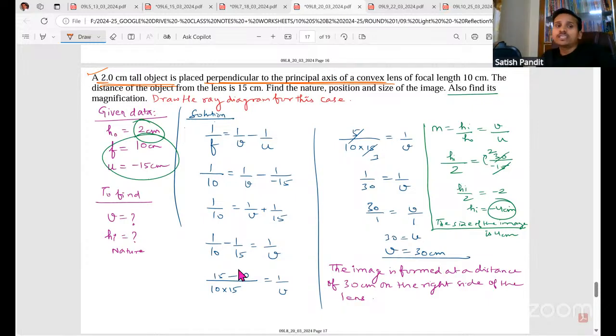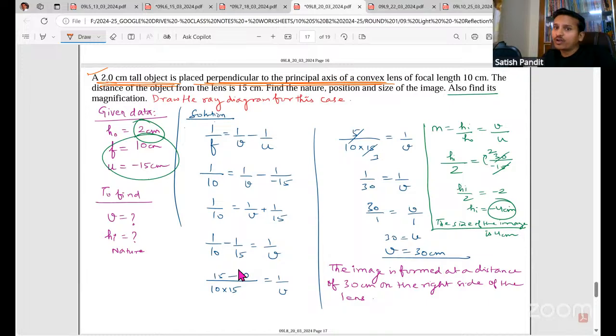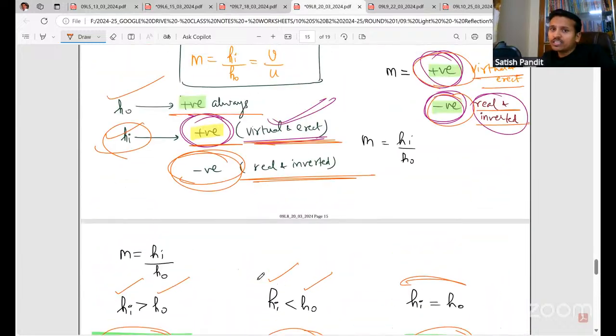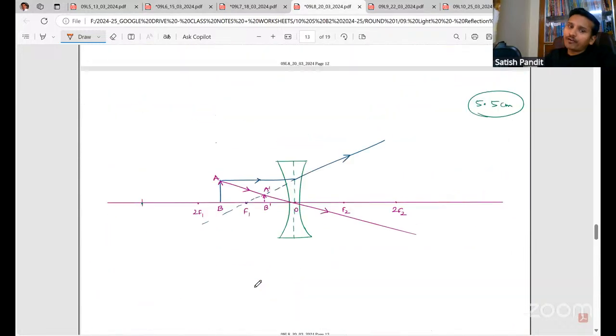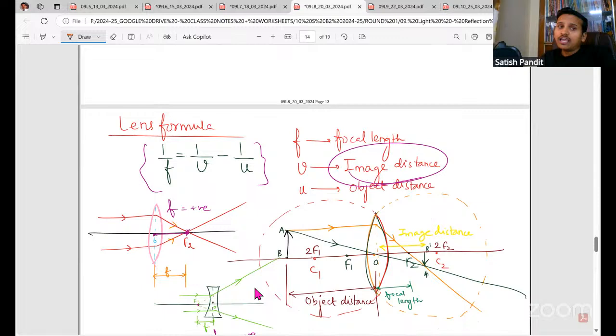So it says a 2 centimeter tall object is placed perpendicular to the principal axis of a convex lens of focal length 10 centimeter. Whenever you're using the lens formula or the mirror formula, you have to use this along with the new Cartesian sign convention. That means whenever you're substituting values, you have to substitute along with the sign.